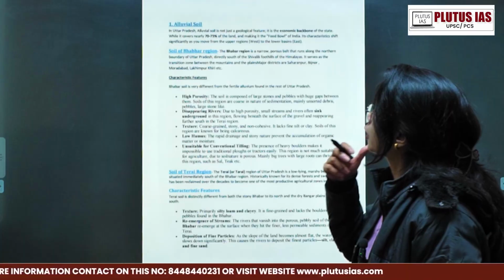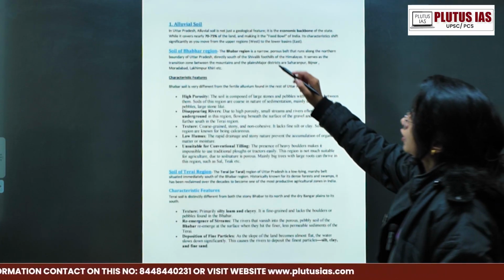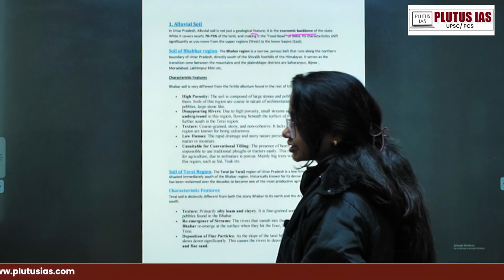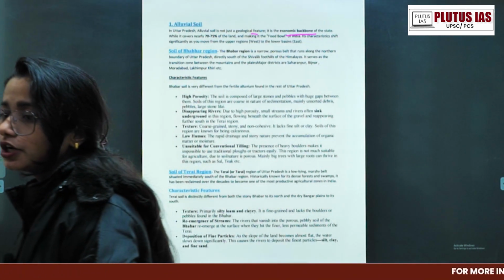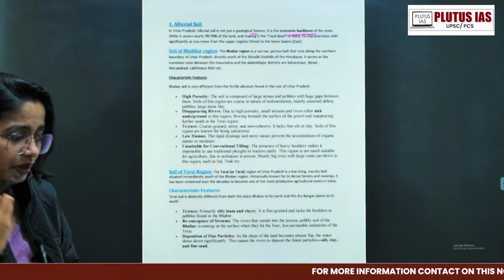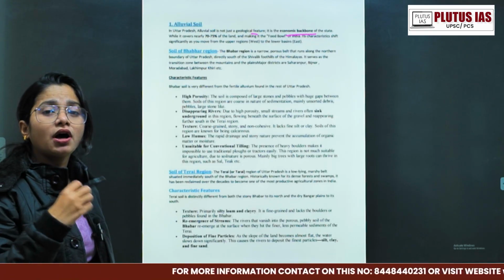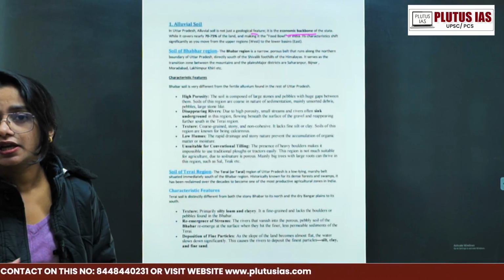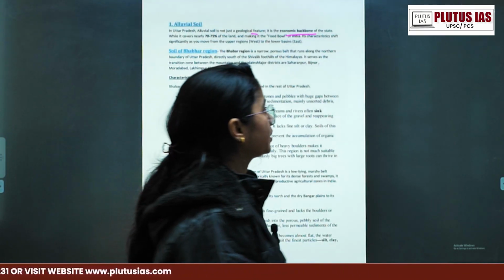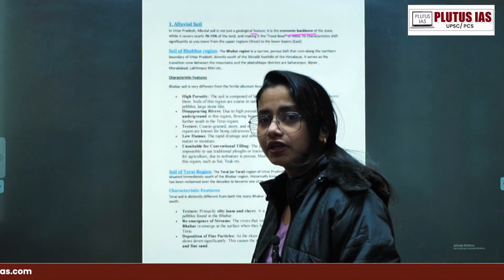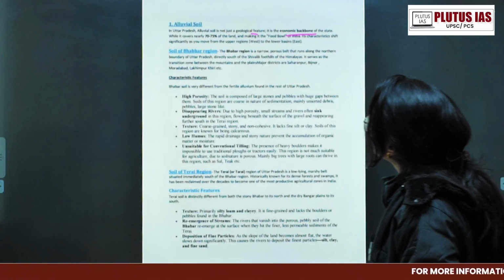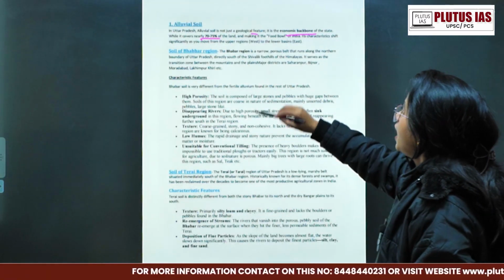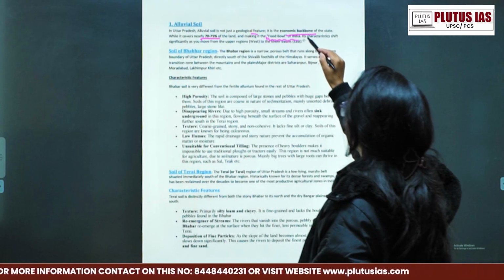alluvial soil we are going to talk about is not just a geological feature, it is an economic backbone of the state. That is a statement which should be in the start, to make the examiner understand in what reference you are going to talk and how this has significance in other aspects of Uttar Pradesh, not even the agriculture zone only, but it is connecting with that economic purpose. So while it covers nearly 70 to 75% of land and making it the food bowl of India, right?